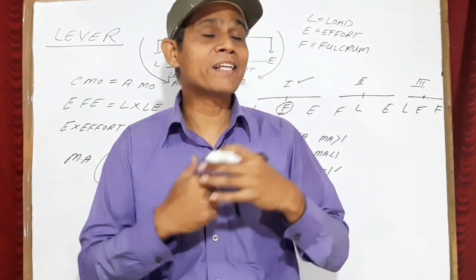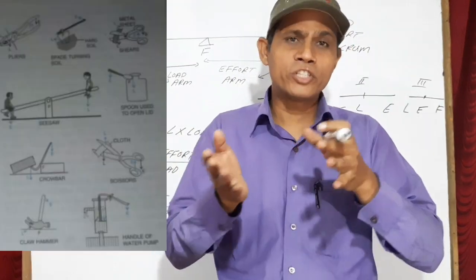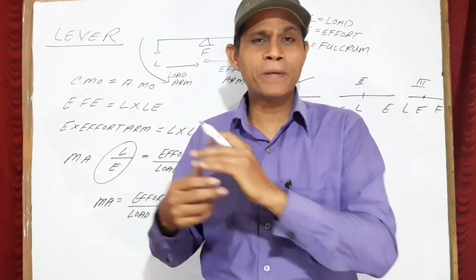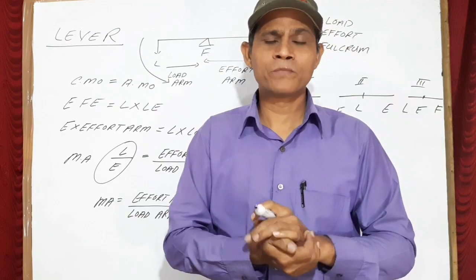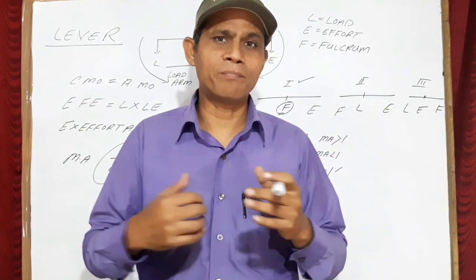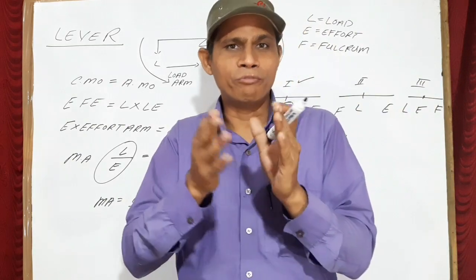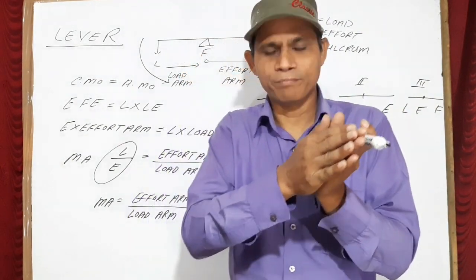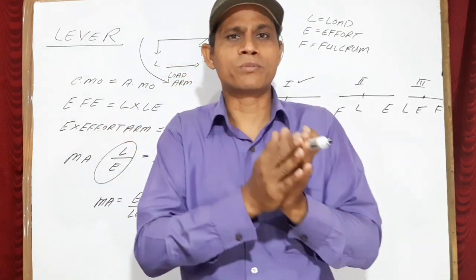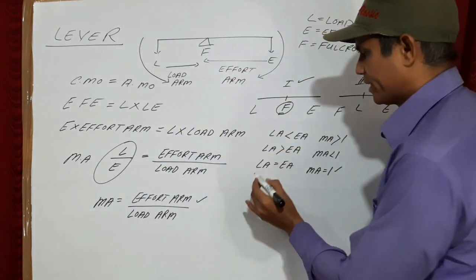So let us see what are the examples of first class lever. So many examples are there. Seesaw is there, pair of scissors is there, plier is there, spade is there, crowbar is there. So many examples are there of first class. Physical balance is also the example of first class lever. Now we will discuss one by one when it is acting, what is the example when mechanical advantage of the lever is greater than 1, less than 1, and so. First of all, let us take the example when mechanical advantage is greater than 1.